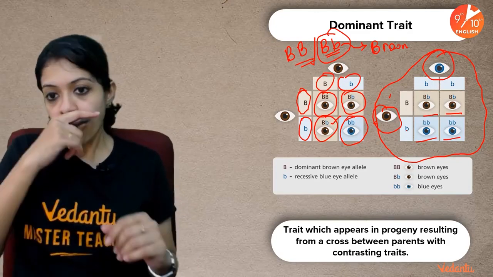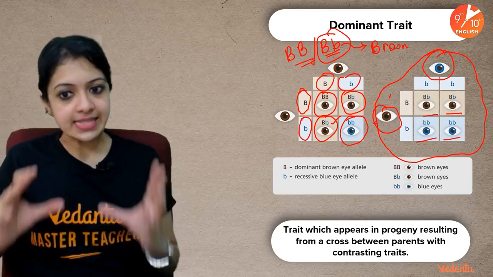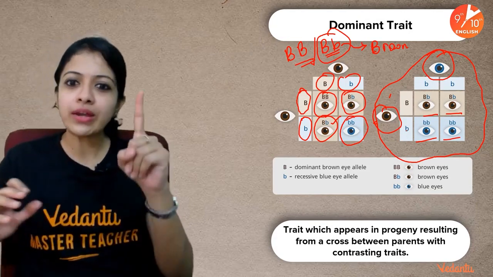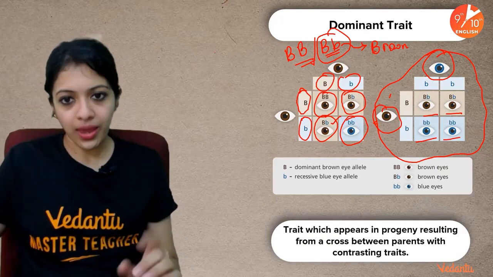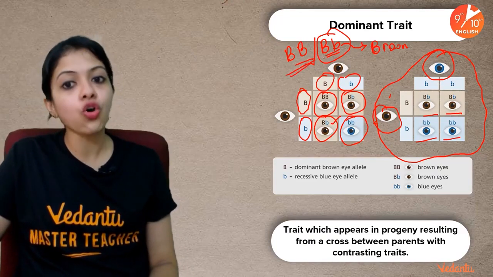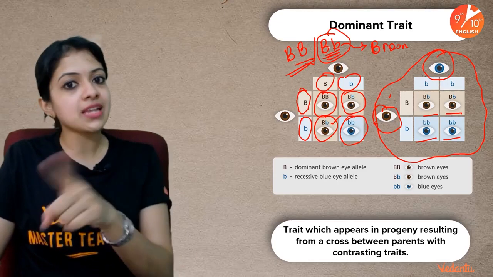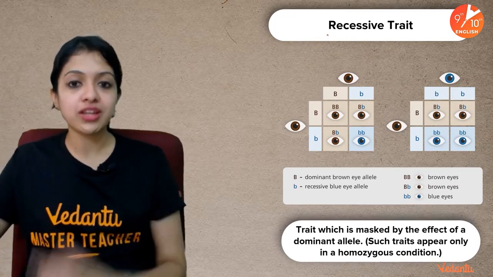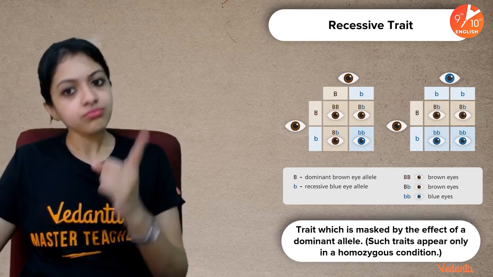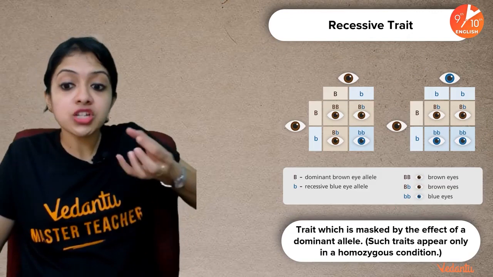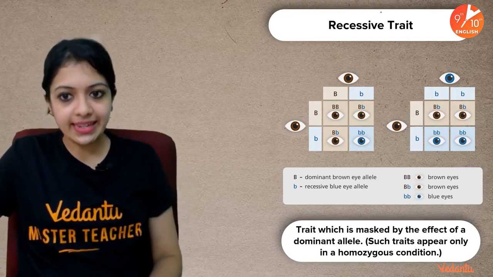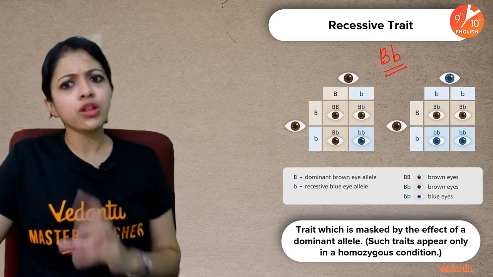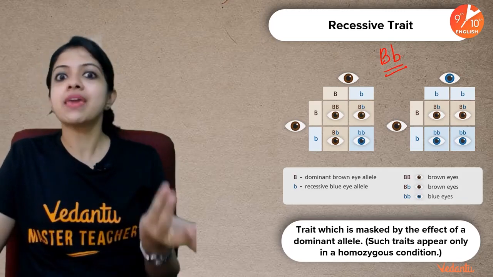But just remember, children, dominant traits or dominant alleles are those which have the ability to express themselves even when there is only one allele copy present. Whether it's a homozygous condition or a heterozygous condition, the capital B, the uppercase letter, is what is expressed. That is what we mean by the dominant trait or the phenomenon of dominance. And a recessive trait is a trait which is masked by the effect of a dominant allele. This is exactly why in this condition, the small b, although it stood for blue eye color, couldn't be expressed.